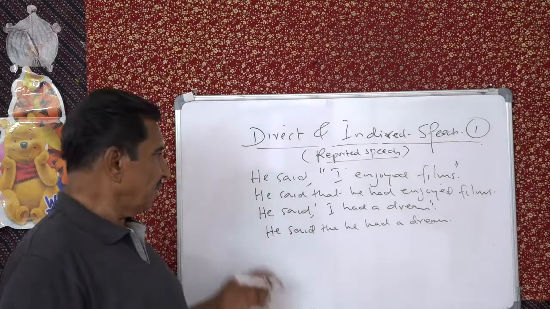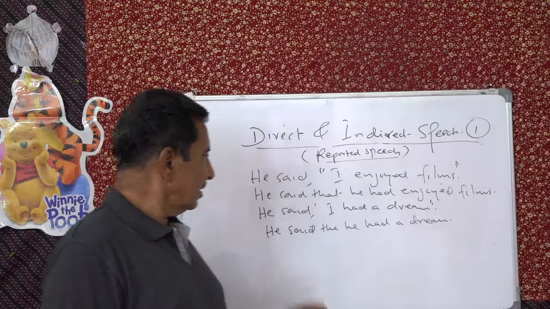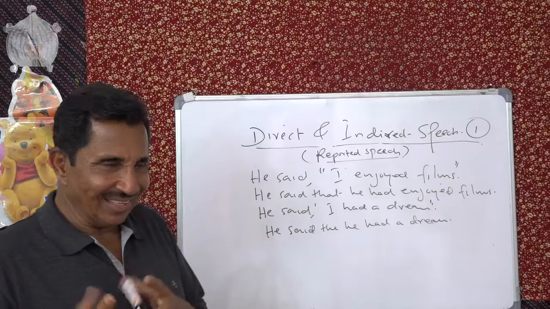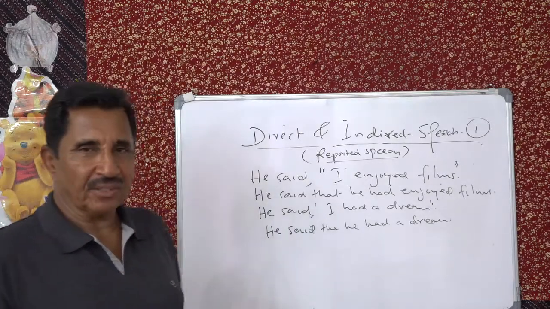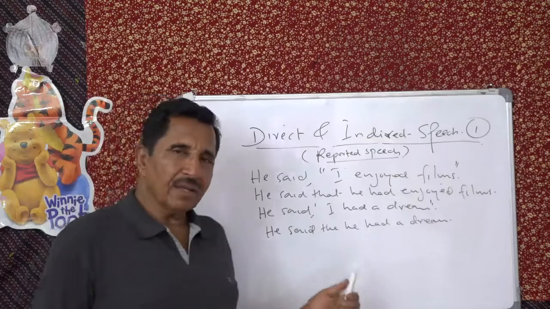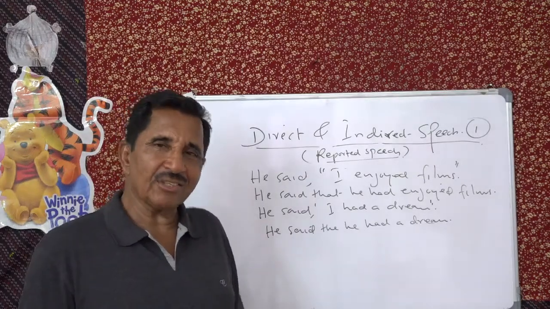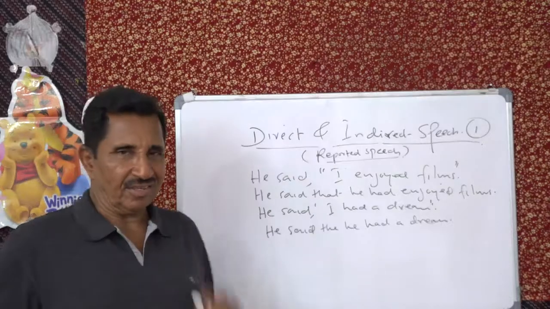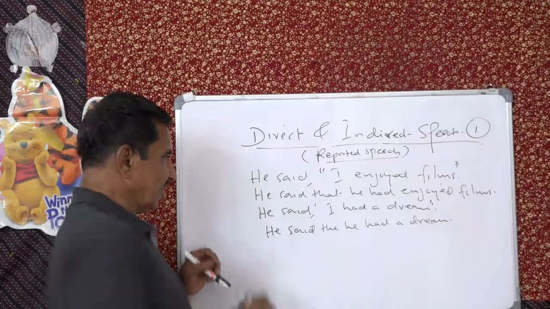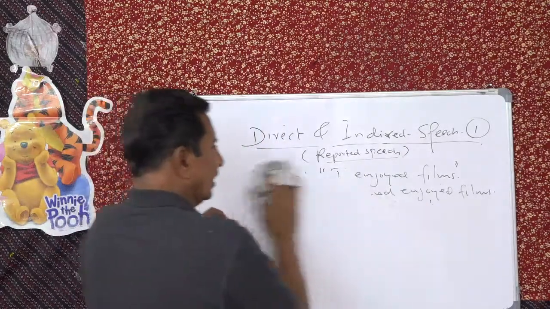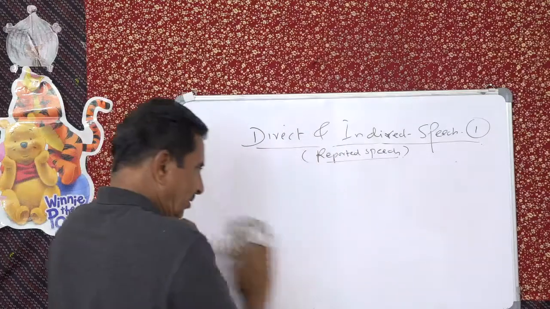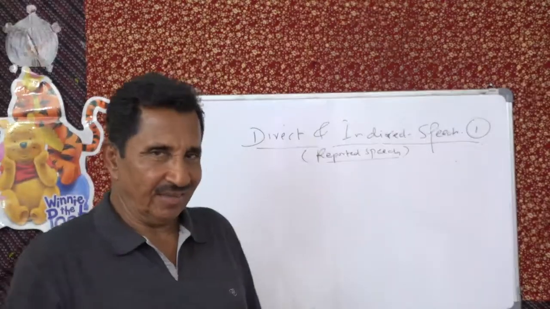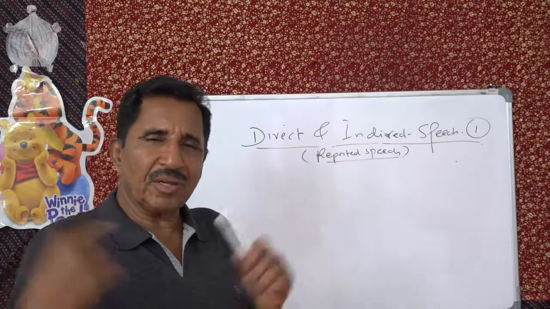But if you say, he said, "I enjoyed films," he said that he enjoyed films, there is some problem, isn't it? So it depends. Context should tell you, not just your feeling. So past tense changes into past perfect, or you can keep it as such, depending on the context. To be on the safe side, you change it to past perfect tense.